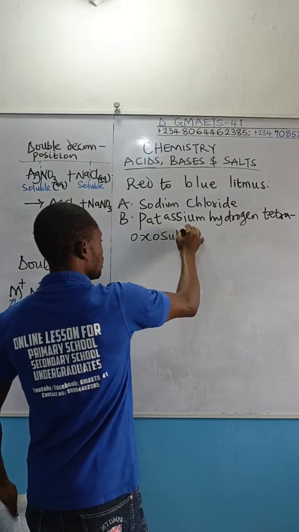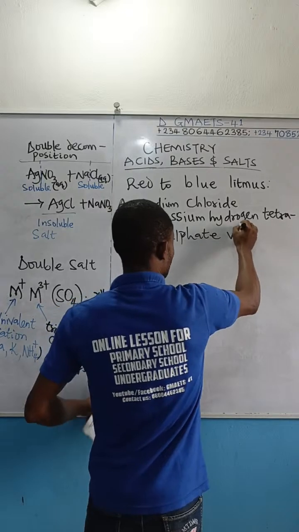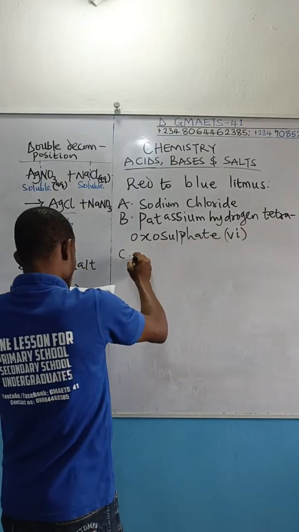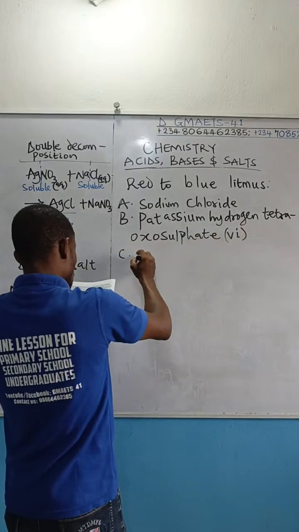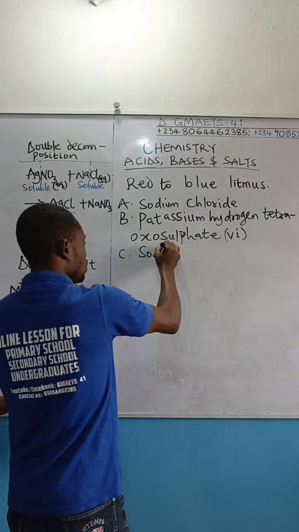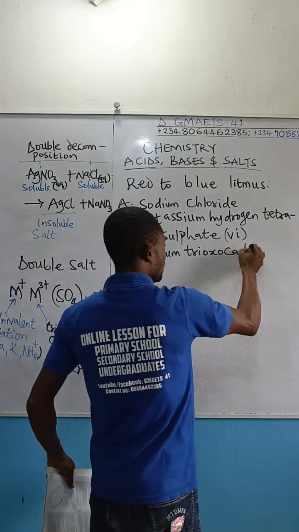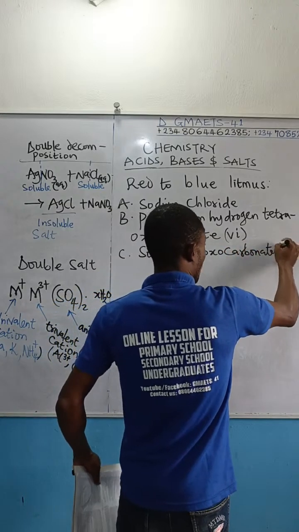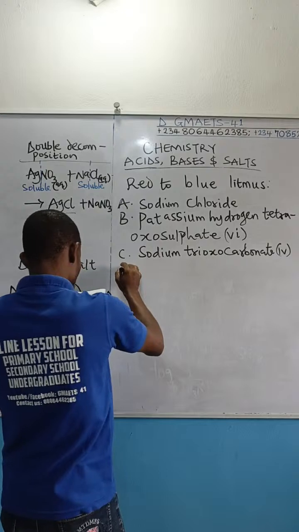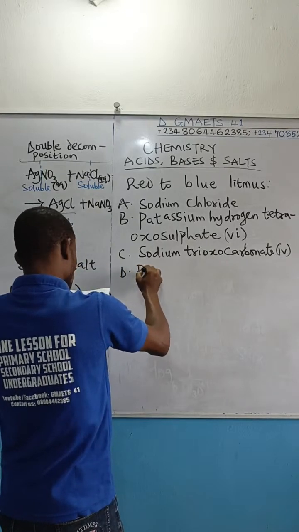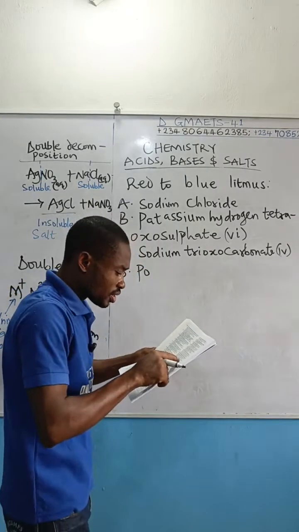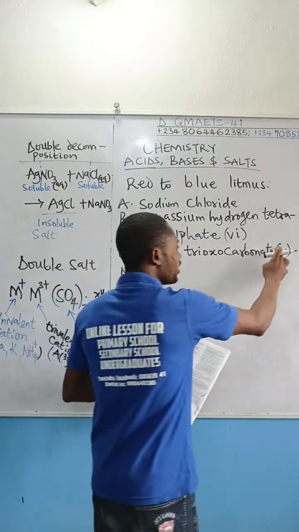And then C, we have sodium trioxocarbonate 5.